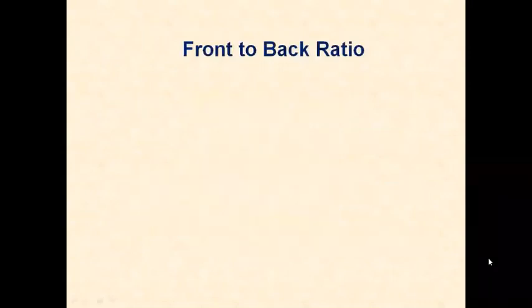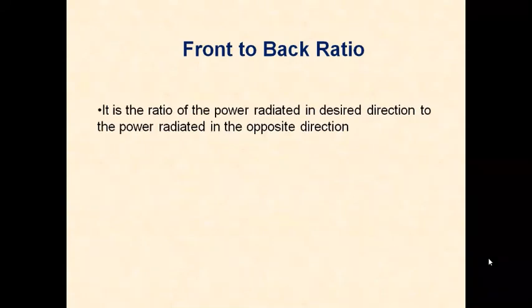Now let us define the front to back ratio of an antenna. It is the ratio of power radiated in the desired direction to the power radiated in the opposite direction. So it is a power ratio, dimensionless. It should be very high because in the desired direction only power should be radiated.